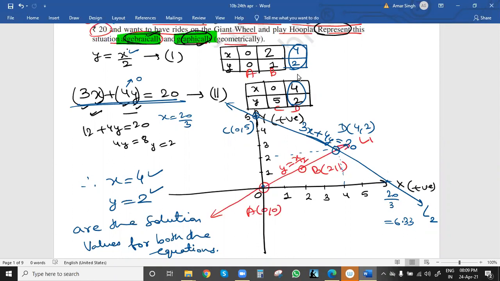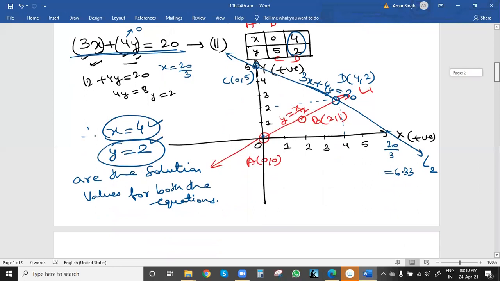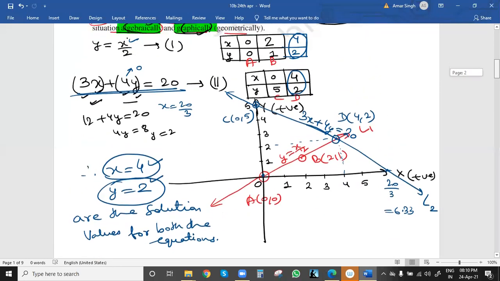Correct. So x and y are the number of times she did each activity. x is the number of rides she had on the giant wheel, y is the number of times she played the hoopla game. Correct. So these are the main values where the line meets the x and y axes. One more thing here. Now we have drawn the graph, so one small doubt here.